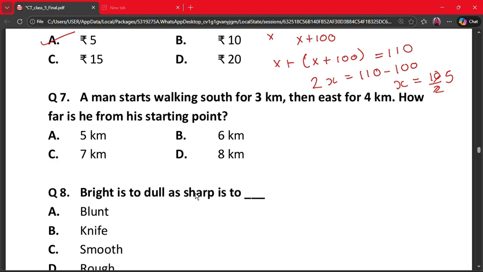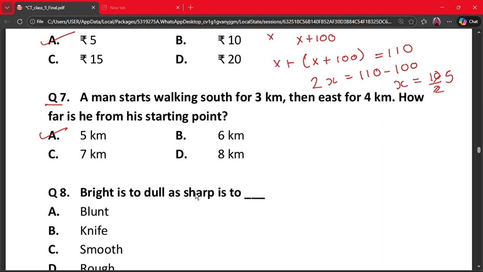Next question is question number 7. A man starts walking south for 3 km, then east for 4 km. How far is he from his starting point? A. 5 km, B. 6 km, C. 7 km, or D. 8 km. So here the correct answer is option A.